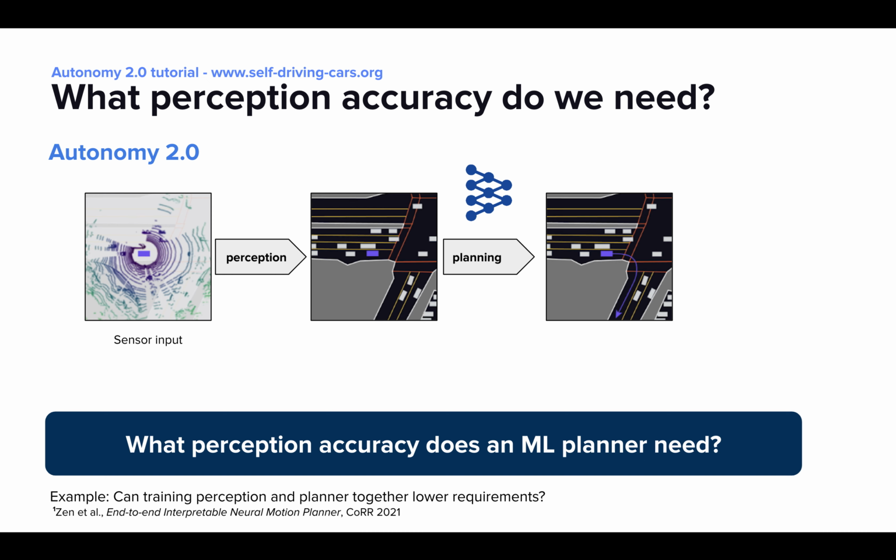It is unclear, though, whether Autonomy 2.0 needs the same levels of perception accuracy as 1.0. Does an ML planner have the same perception accuracy requirements as a rule-based one? In a stack where all components are ML-based, can we make up for some inaccuracy in perception by training the perception and the planning system together? These truly are open questions.